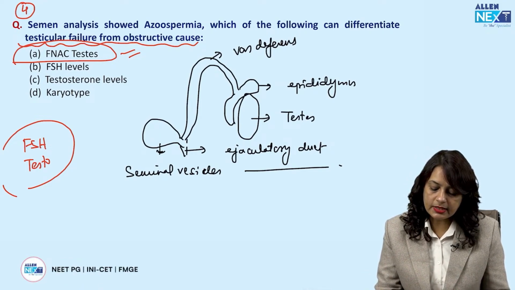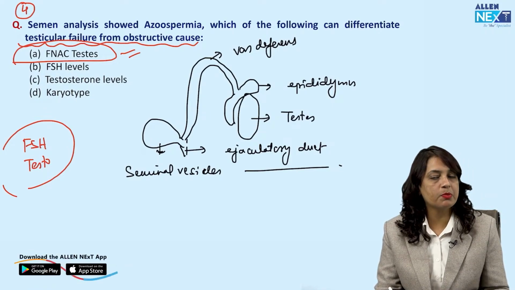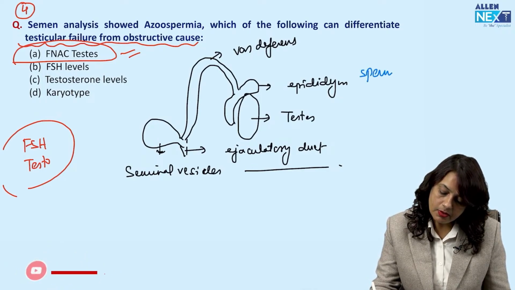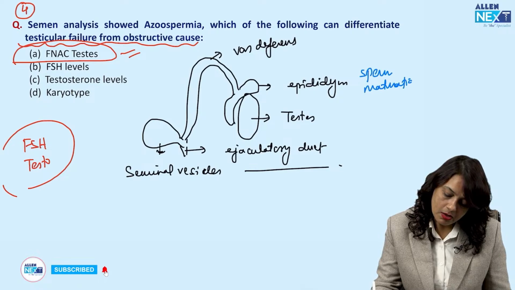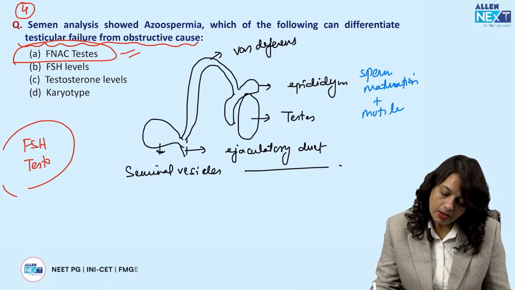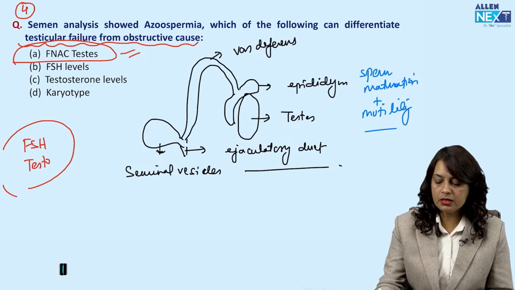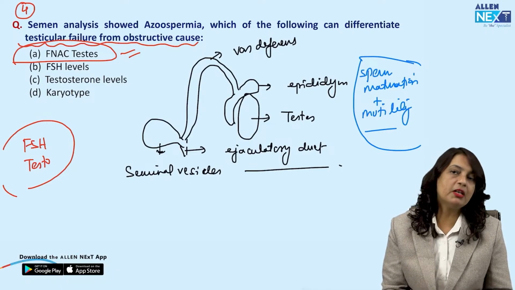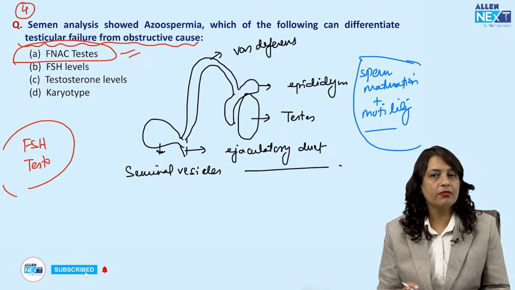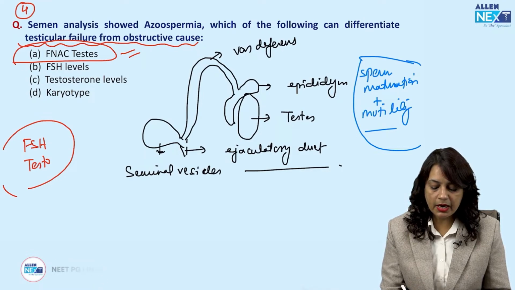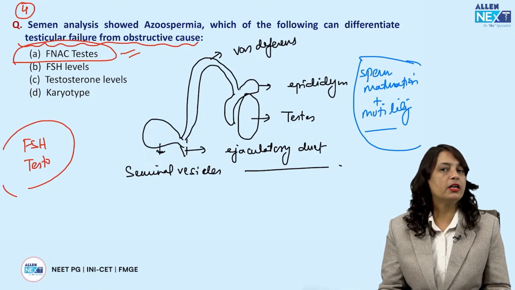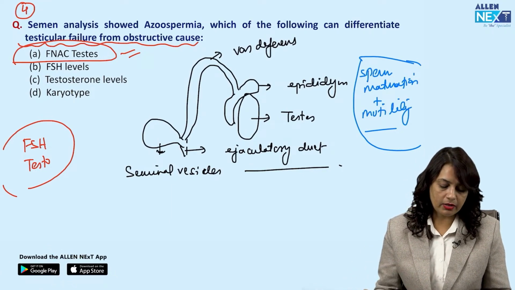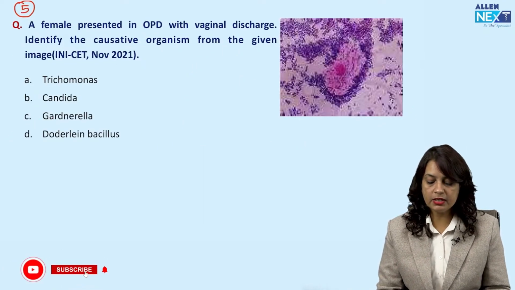Now, this is the testis, this is the epididymis. Spermatogenesis takes place in the testis, and sperm maturation and motility occur in the epididymis. Then the sperms enter into the vas deferens, and the seminal vesicle secretes the seminal vesicular fluid, and from there the sperms enter the ejaculatory duct, and during ejaculation they are taken out from the male genital tract. So the answer to this question is FNAC testis.